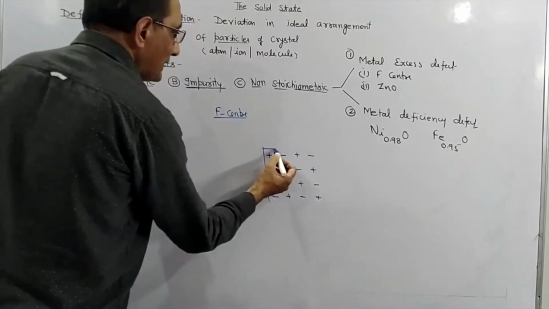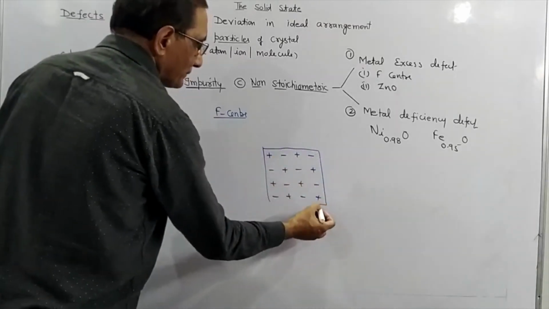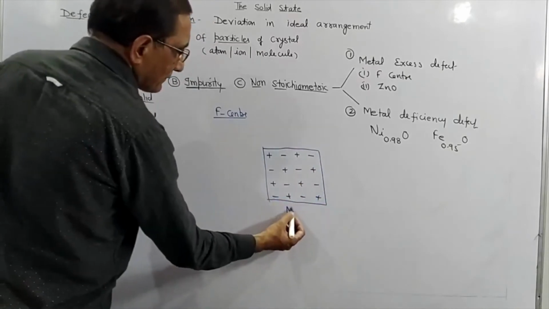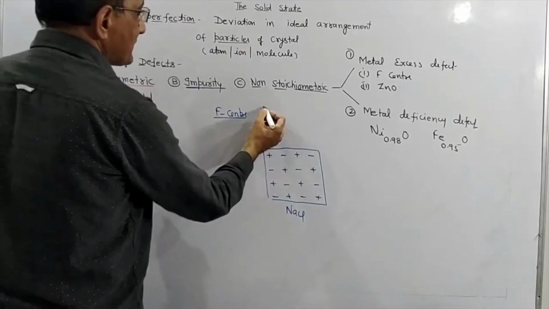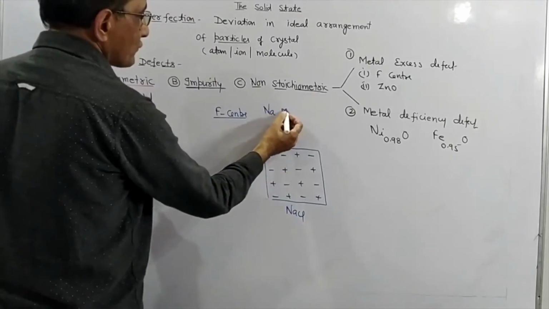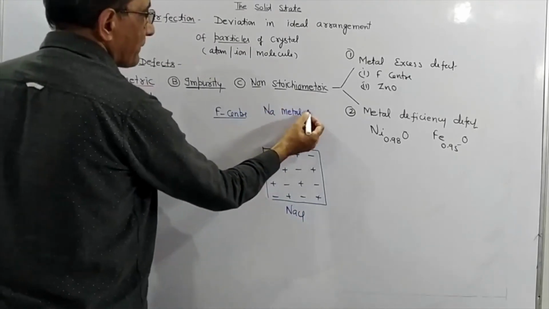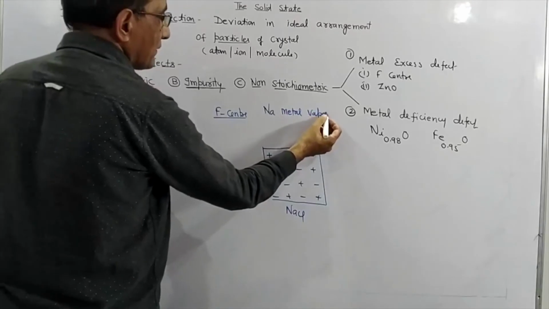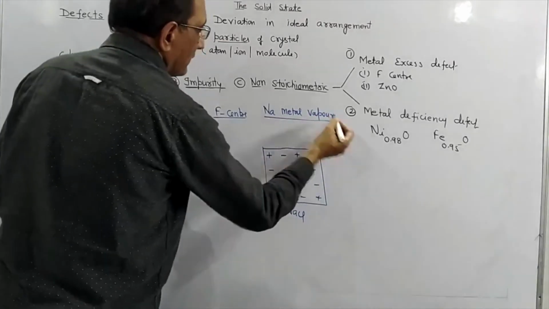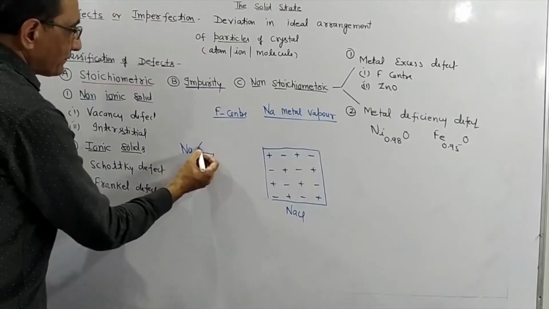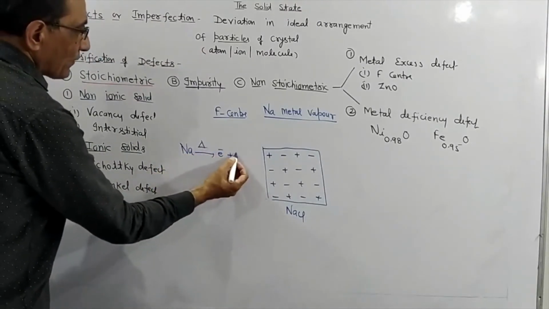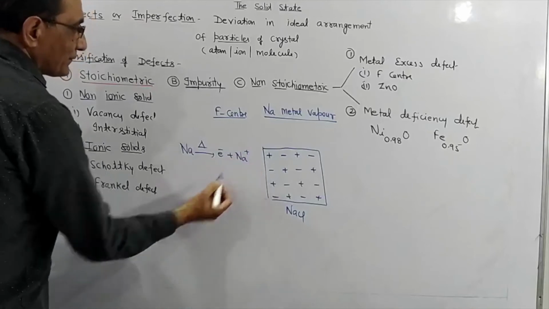If this NaCl crystal comes in contact with sodium metal vapor,